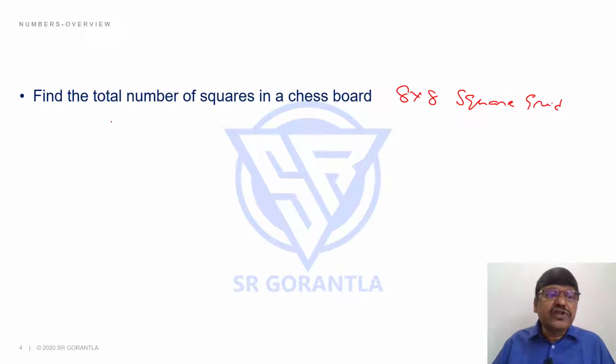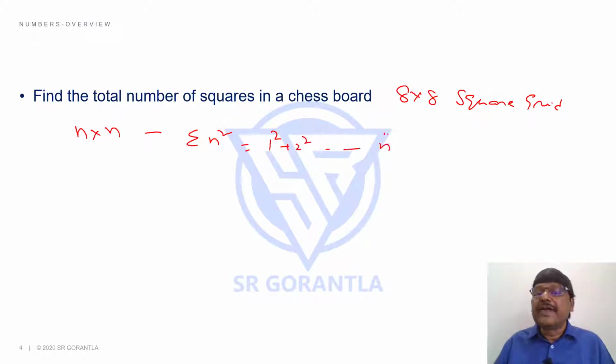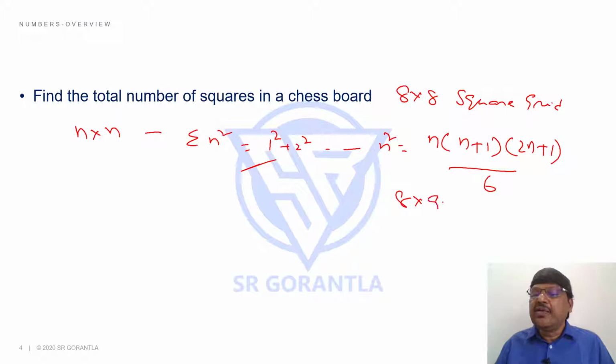And you know the number of squares in a square grid of n into n size will be sigma n square. What do you mean by sigma n square? 1 square plus 2 square up to n square. Students, what is the sum of first n squares formula? You all know n into n plus 1 into 2n plus 1 by 6. And if you take here 8 into 9 into 17 by 6, 72 by 6 is 12, 12 into 17 is 204.